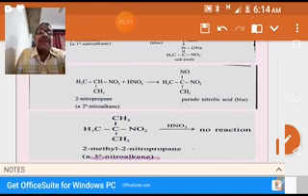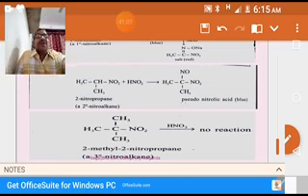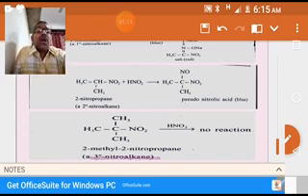Primary gives first a blue color, followed by addition of NaOH, which forms the salt of the compound, red in color. Secondary gives only blue color, no red coloration. So by using this reaction, we can easily differentiate primary, secondary and tertiary nitrohydrocarbons.